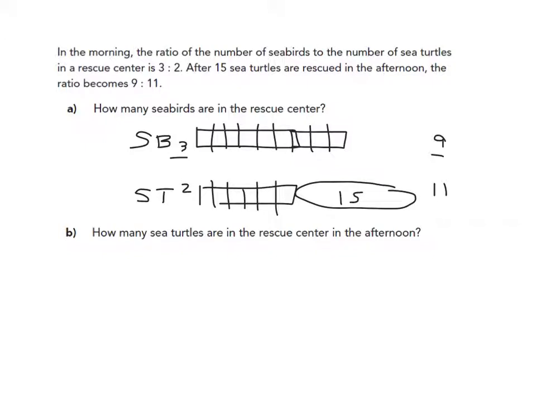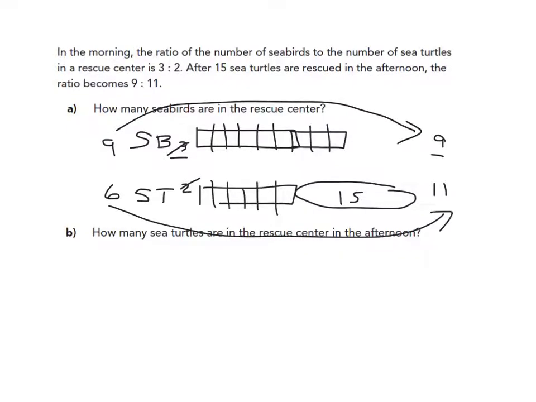So it was 3 to 2. Now it's 9 to 6. And now I can see something. I see that 9 and 9 remains the same, but this 6 went to be 11. So I had these 6 pieces, but then it had to gain 5 more pieces, or 15 total things. So that means each of these pieces has to be 3.